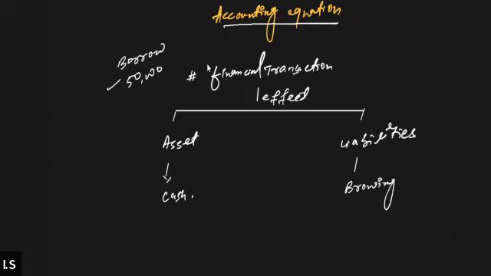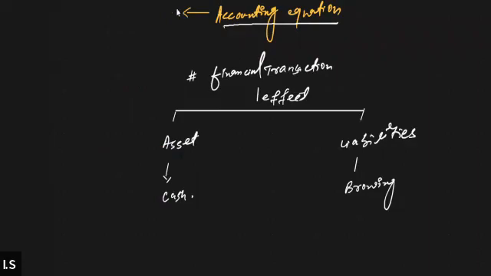So what I'm saying is that any kind of business transaction, any kind of financial transaction, affects both asset and liability. And to indicate how any transaction is affecting the asset or liability, what do we do? We prepare the accounting equation.